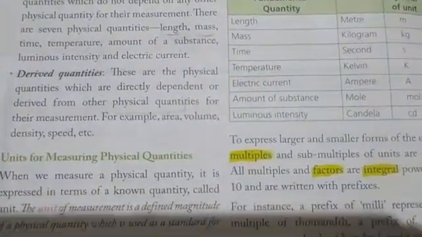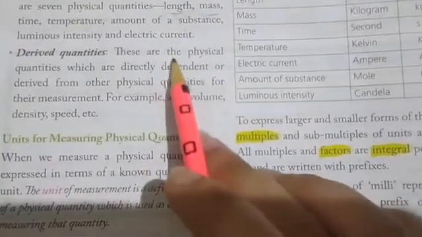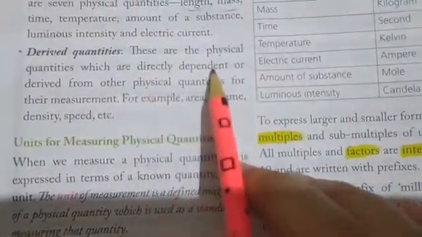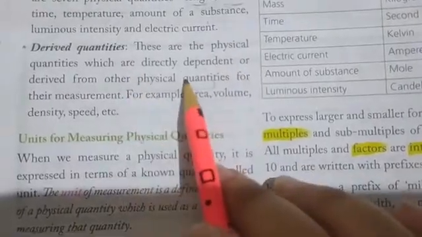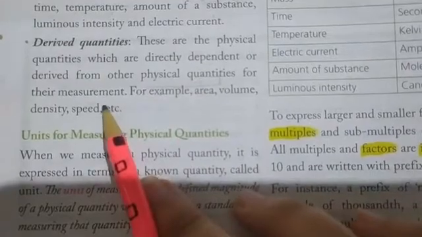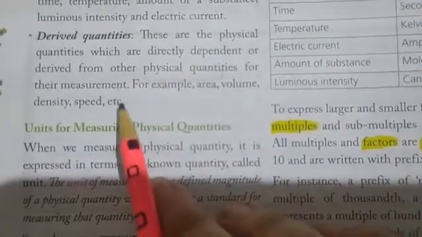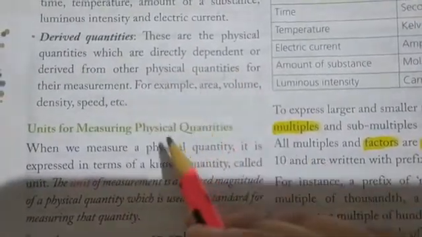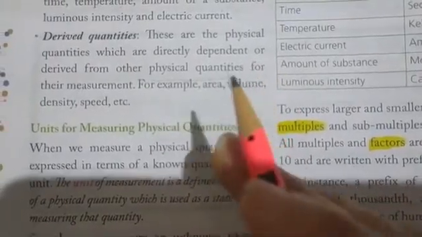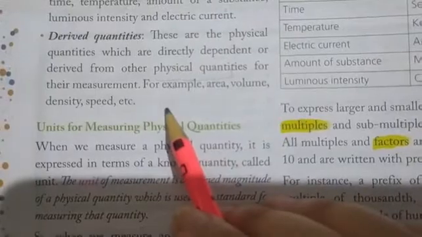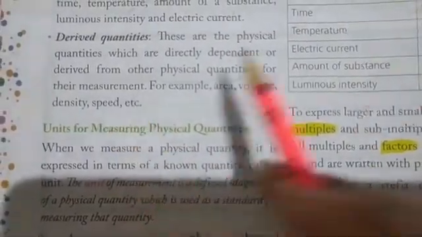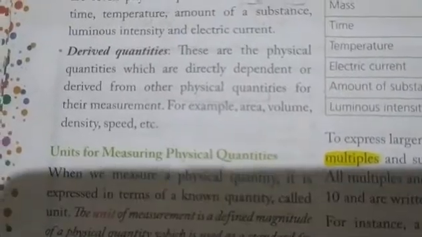Similarly, next one are derived quantities. What are derived quantities? The physical quantities which are directly dependent on or derived from other physical quantities, or we can say fundamental quantities, for their measurement are known as derived quantities. Means जो physical quantities fundamental quantities से derive की जाती हैं, उनसे बनाई जाती हैं, उनको हम बोलते हैं derived quantities. For example, area, volume, density, speed, all these are derived quantities.